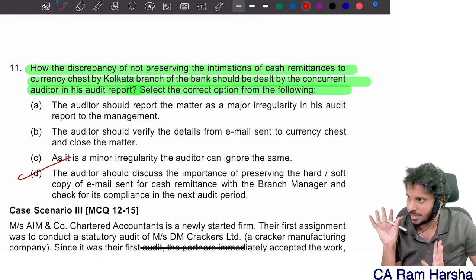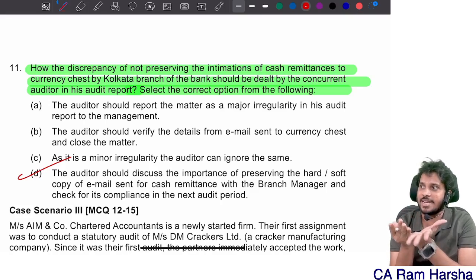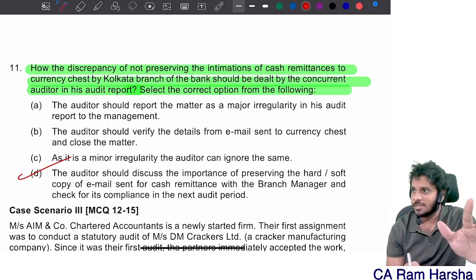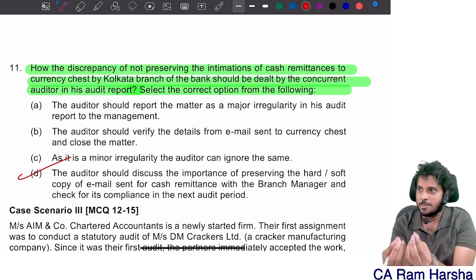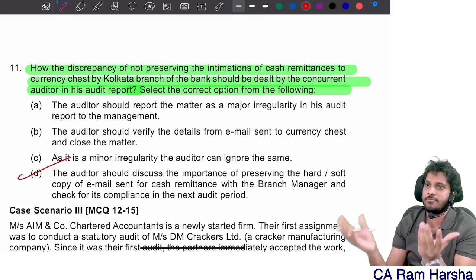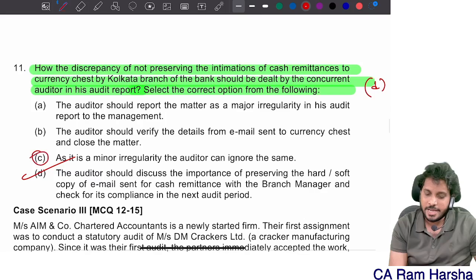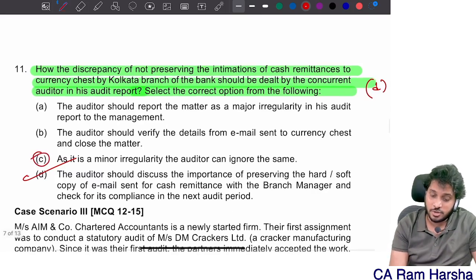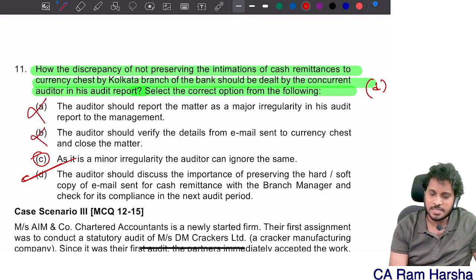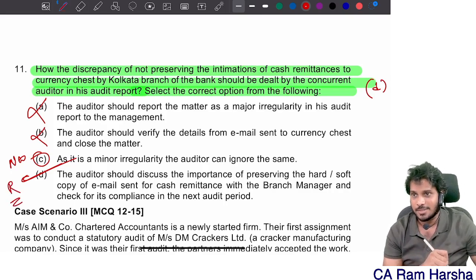That's why in concurrent audit, what is the objective of concurrent audit? To identify process loopholes and recommend measures. A concurrent auditor's duty is not to find fault. Their duty is to identify lapses in the processes and recommend to the management what can be done for the better. So next time they will come and review. That is the objective of concurrent audit. So the answer is D. You might even select C, but compared to C, D is more right. Understood? Whereas A is wrong, B is wrong, C is not wrong, and D is right. Understood?